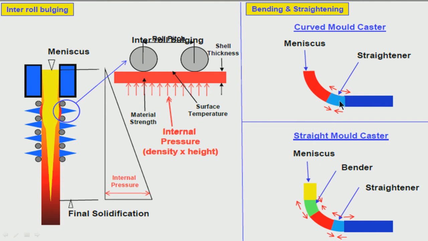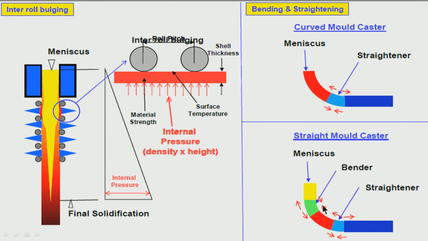If you do not use straightener, then what happens? This strand will bend like this, because it has started bending. Here you have given a bending, so it will be like this. To make it horizontal, some straightener is necessary. Straightener means you have to put some additional pressure here, so that it becomes horizontal.